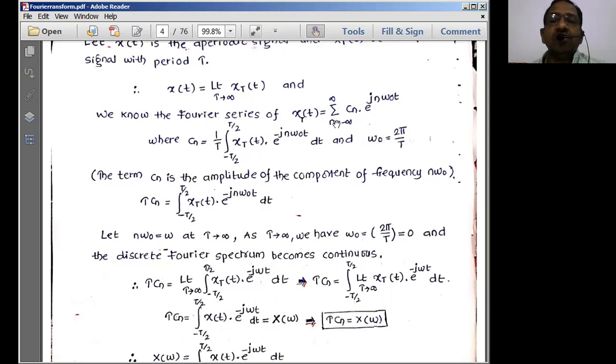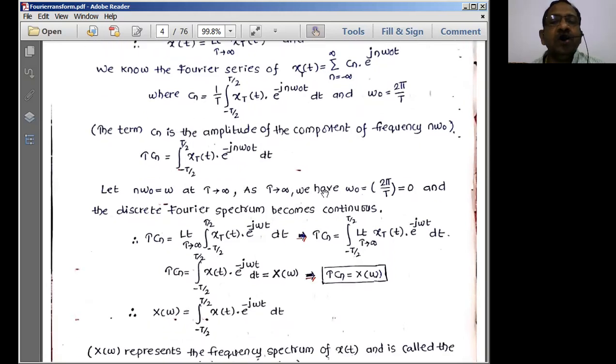So Cn is equal to 1 by T integral of x of t. Cn means we should represent it in terms of this x of t of the periodic signal, right? So e power minus j n omega naught t dt. Once we get this, it is going to be derived by looking at this particular thing.